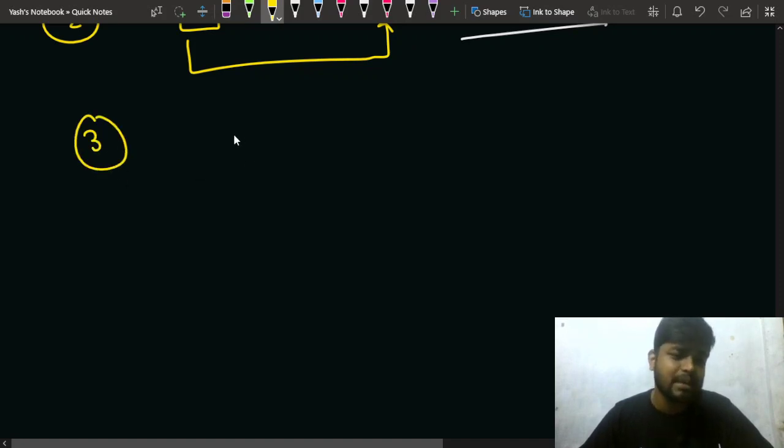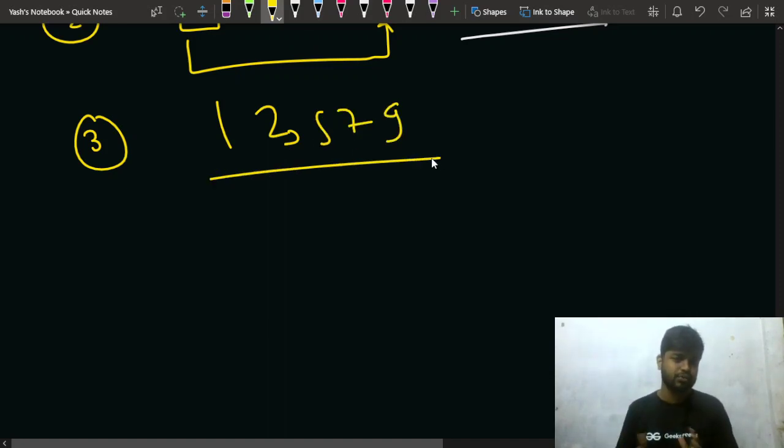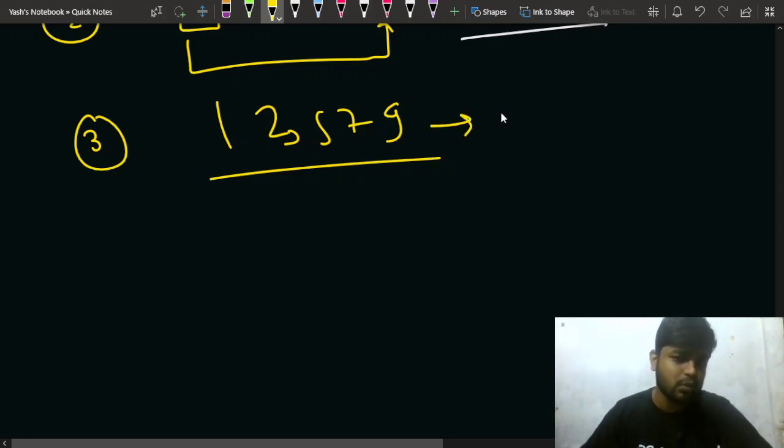The third case can be that, let's suppose that the complete number is 1 3 5 7 9, such that there is no even digit present in the number. In this case you will simply print -1, because you will never be able to convert this to an even number, since you don't have an even digit.